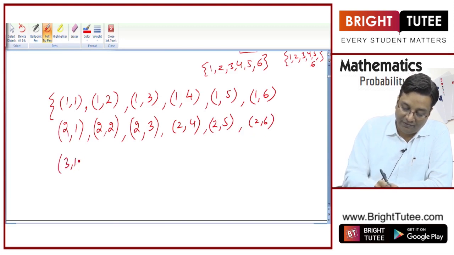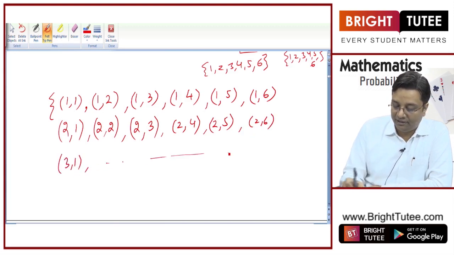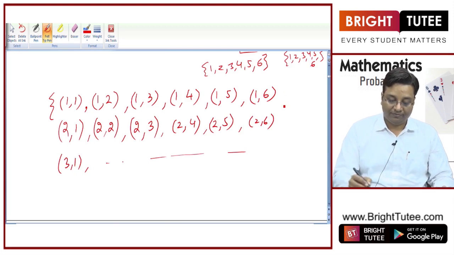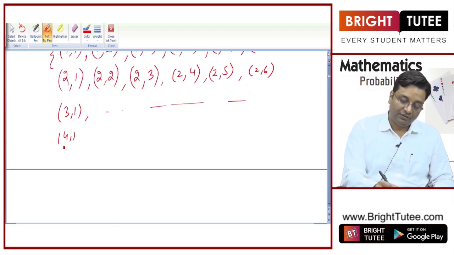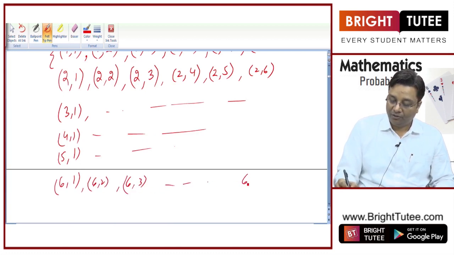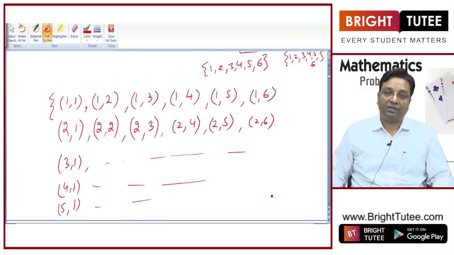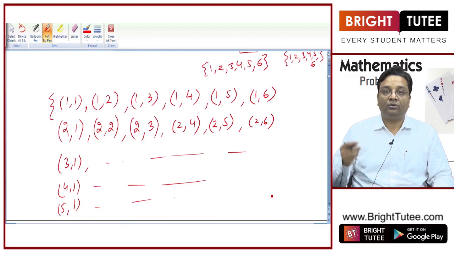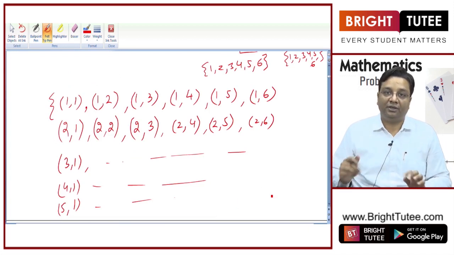Then 3, 1, right? So you can keep on going like this. 4, 1, 5, 1 and then 6, 1. So you keep on going like this: 6 1, 6 2, 6 3, up to 6 6. So these are the possible outcomes of throwing or rolling 2 dice simultaneously.